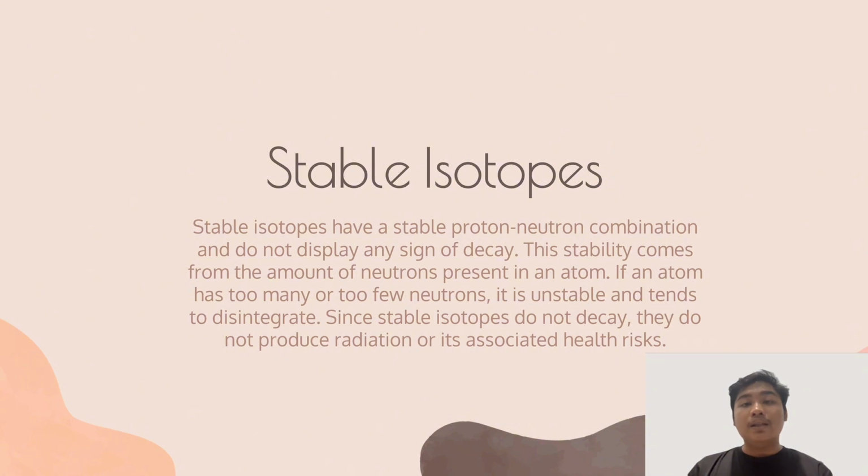This stability comes from the amount of neutrons present in the atom. If an atom has too many or too few neutrons, it is unstable and tends to disintegrate. Since stable isotopes do not decay, they do not produce radiation or its associated health risks.